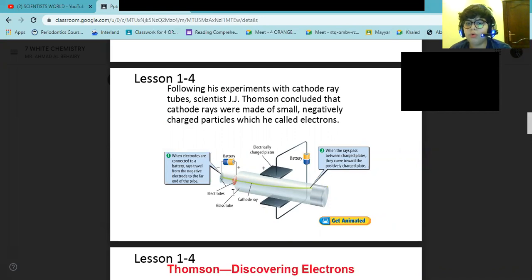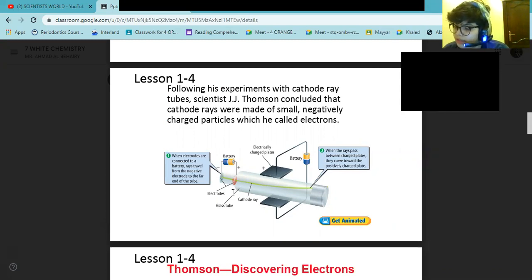He used a cathode ray tube, which is a glass tube that has been evacuated, meaning he removed most of the air from it. He put in two pieces of metal called electrodes, connected to wires, and the wires were connected to a battery. Thomson discovered that if most of the air was removed from the tube and electricity passed through the wires, greenish-colored rays traveled from one electrode to the other end of the tube.